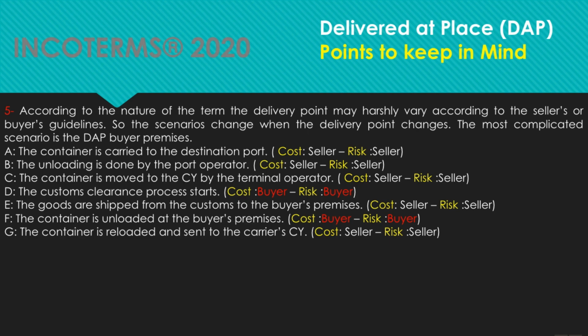A. The container is carried to the destination port, cost seller, risk seller. B. The unloading is done by the port operator, cost seller, risk seller. C. The container is moved to the CY by the terminal operator, cost seller, risk seller. D. The customs clearance process starts, cost buyer, risk buyer. E. The goods are shipped from the customs to the buyer's premises, cost seller, risk seller. F. The container is unloaded at the buyer's premises, cost buyer, risk buyer. G. The container is reloaded and sent to the carrier CY, cost seller, risk seller.